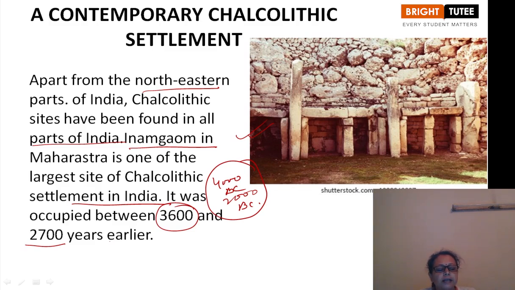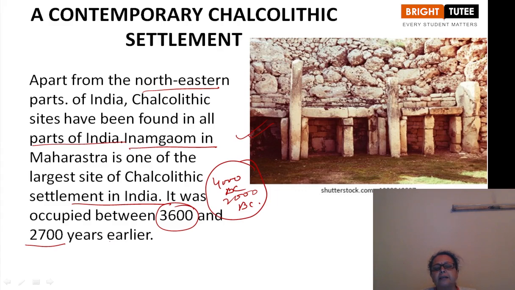Most important were Ahar, Nagda, Balathal and Gilund in Rajasthan, the western part we are talking about. Then Jorwe, Prakash, Chandoli, Songaon, Daimabad, Inamgaon, Nevasa. These sites are in modern-day Maharashtra. Gujara and Navdatoli in Madhya Pradesh, Kosambi in UP, then Arikamedu in Tamil Nadu, Maski and Brahmagiri